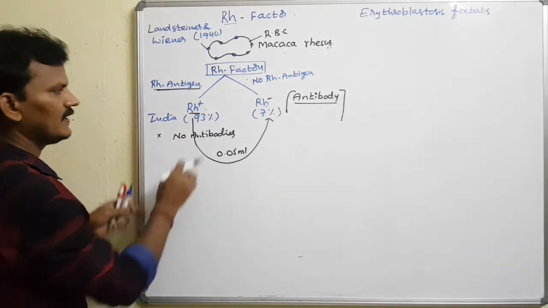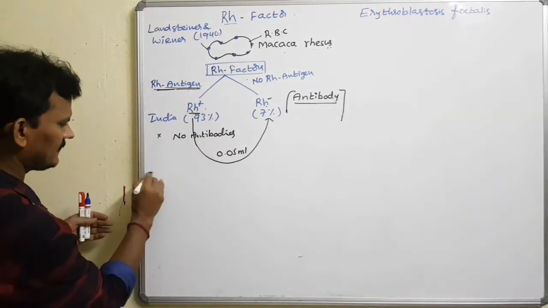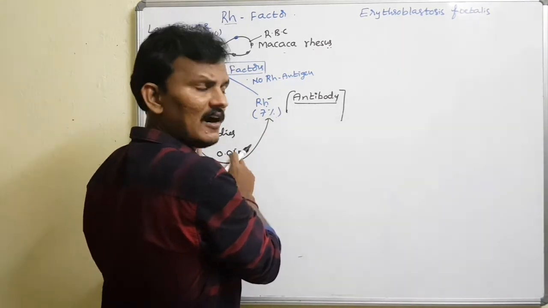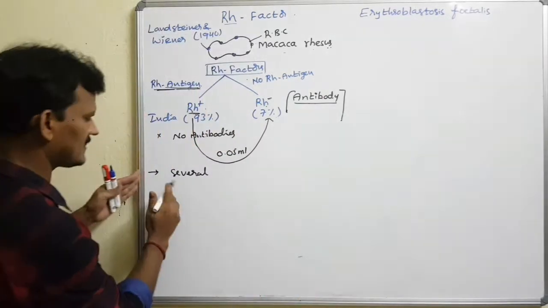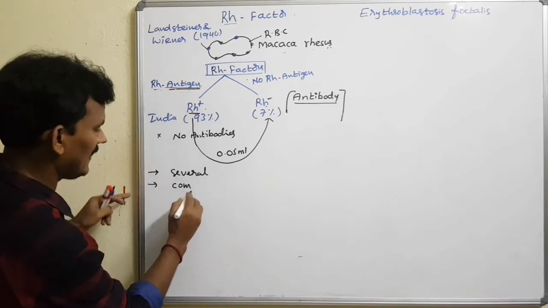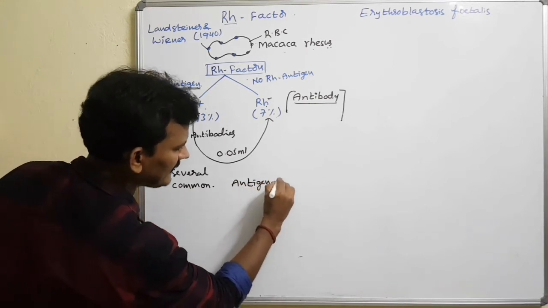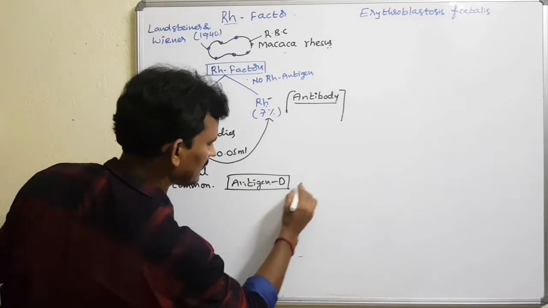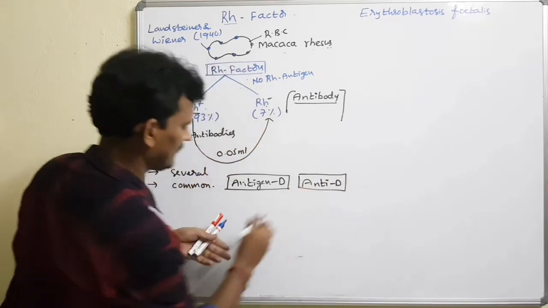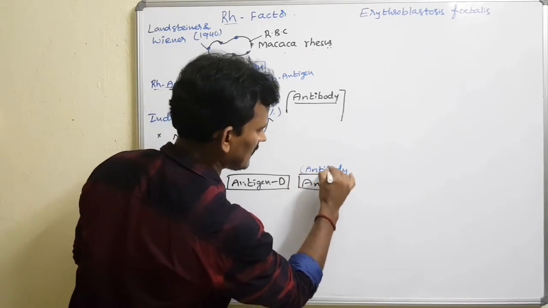Genetically, we talked about the antigen. There are several antigens and several corresponding antibodies, but the commonest RH antigen is antigen D, and anti-D is the antibody. These are the most common ones.